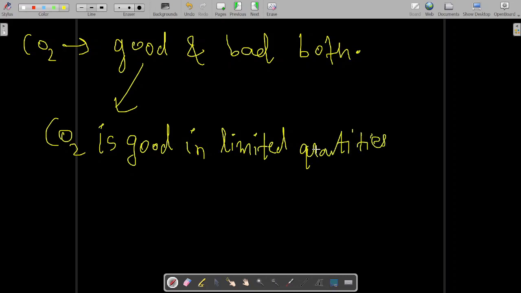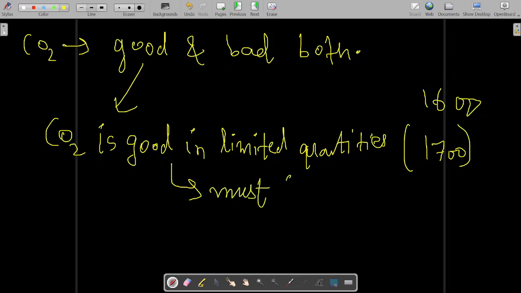CO2 is good in limited quantities. Whatever concentration of CO2 existed on the earth in the year 1600 or 1700 was sufficient. It was a must for maintaining temperatures.